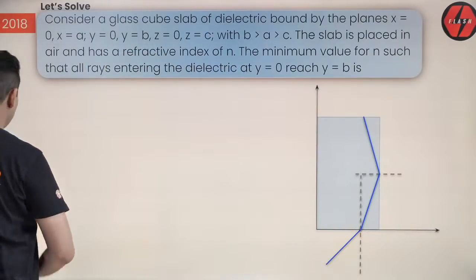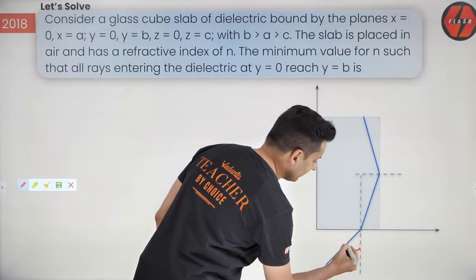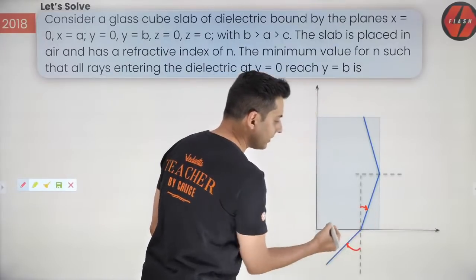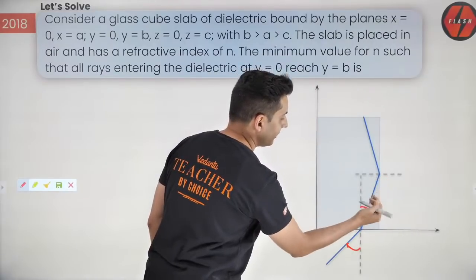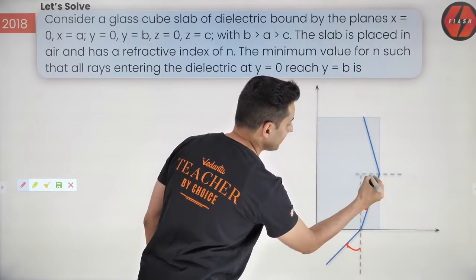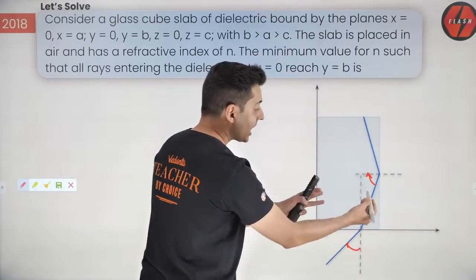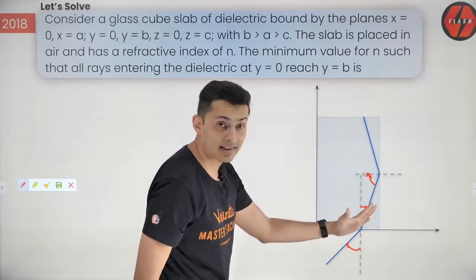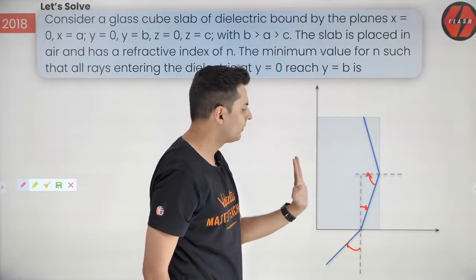Now think about it guys. If this angle increases, this angle also increases, correct? And we want any ray which comes from this side to get internally reflected no matter what.